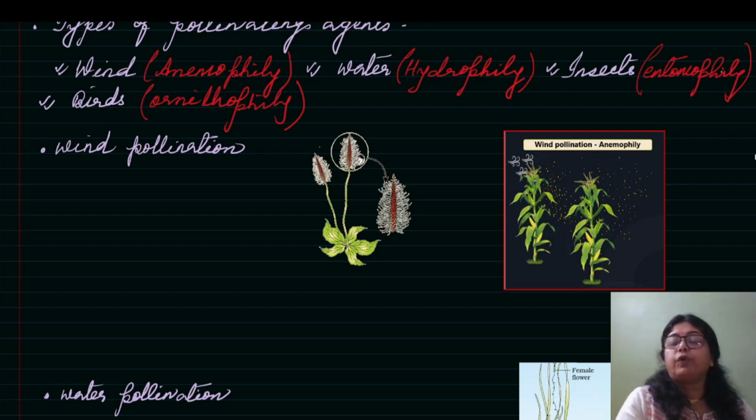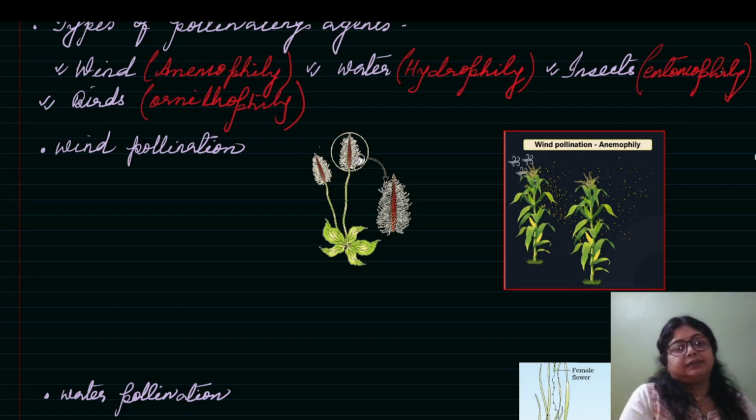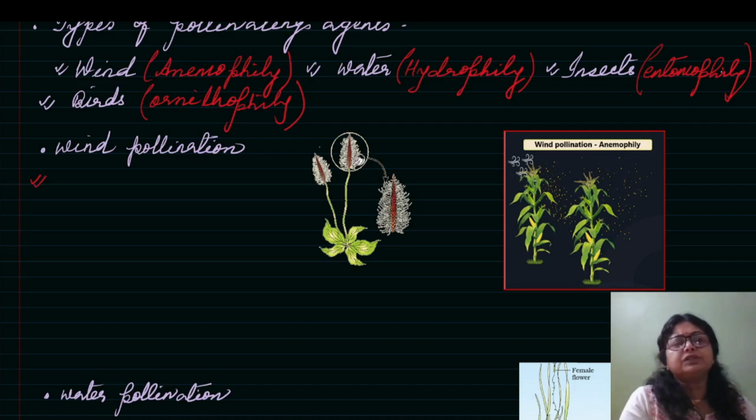Now next what you have to learn is wind pollination, water pollination, insect pollination, bird pollination. Under that you have to remember some points from which generally the question comes. Okay, so I have given here some pictures to show the characteristic features of the pollens in case of wind pollination. Students, you know that whatever wind carries should be very light in weight, isn't it? So first you can write by your own, no need to memorize.